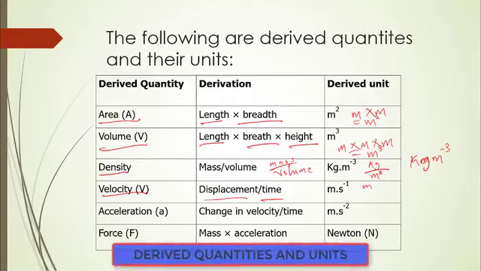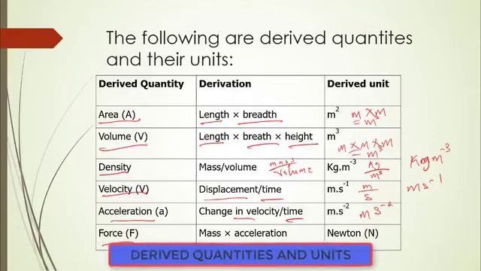Displacement, that's time is measured in seconds, and that gives us meter per second. Acceleration is given by a change in velocity to time. Change in velocity to time gives us meter per second squared.